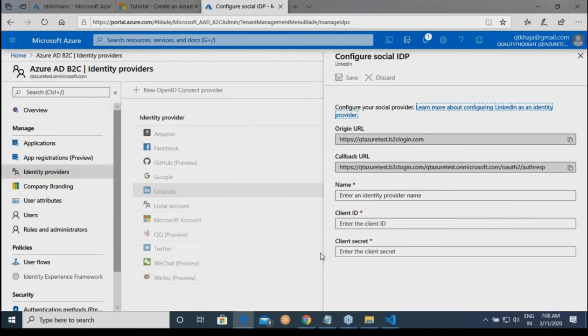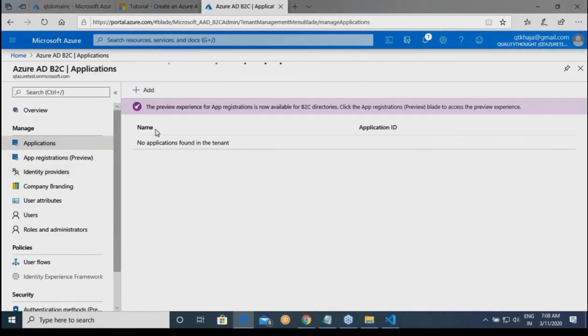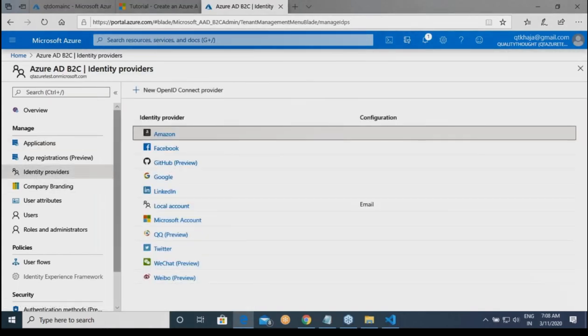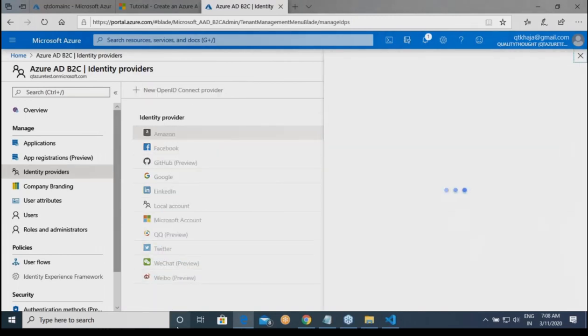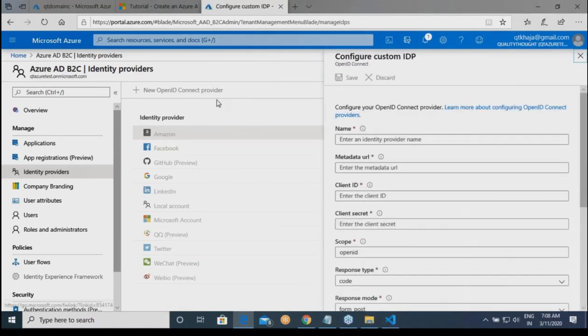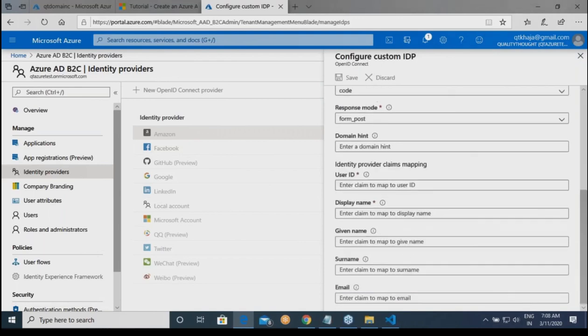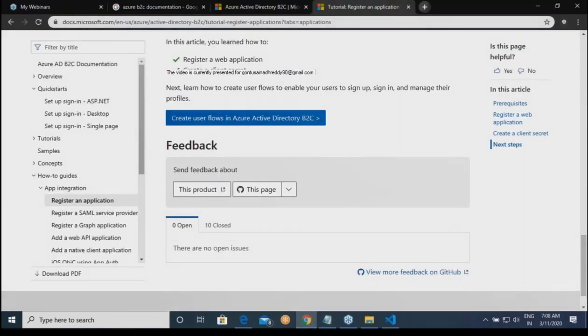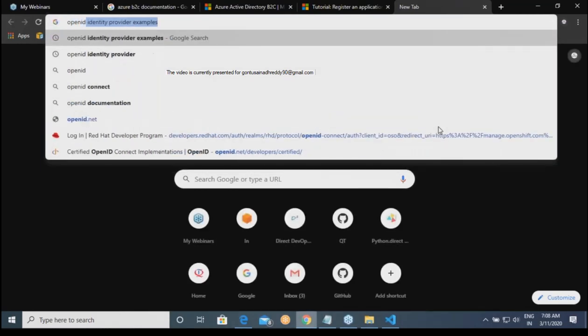So now what is my B2C trying to do? I am creating an application. Here I am trying to tell where my application is present, and for that I am giving identity. And if you are not finding your provider over here, you can find any OpenID connectors. Let us look into how many OpenID connectors are available. So I'll just Google that. OpenID